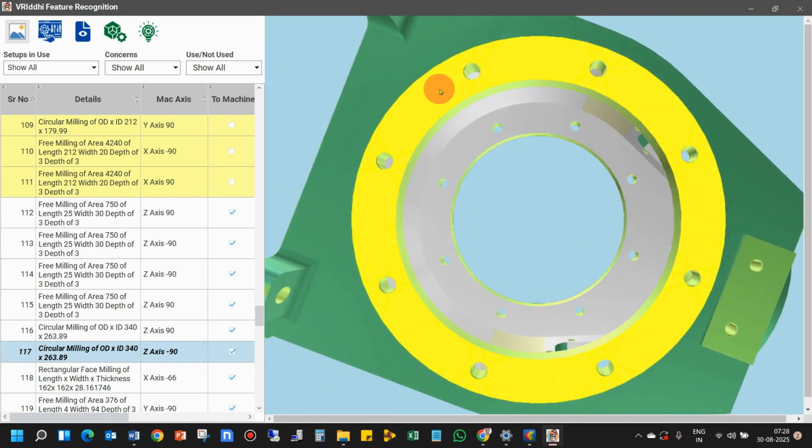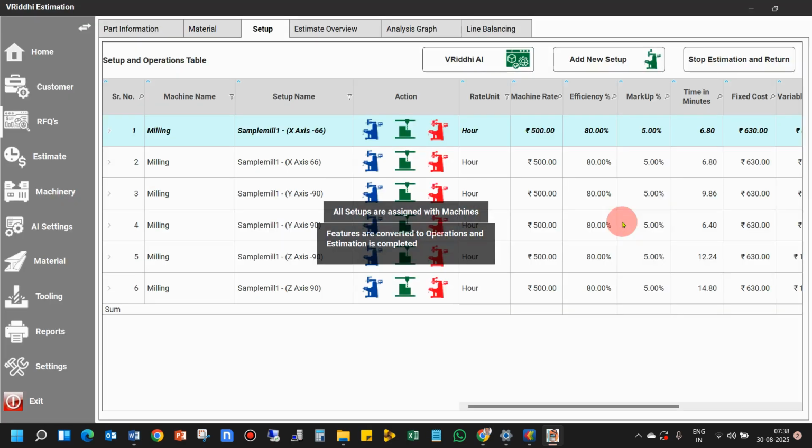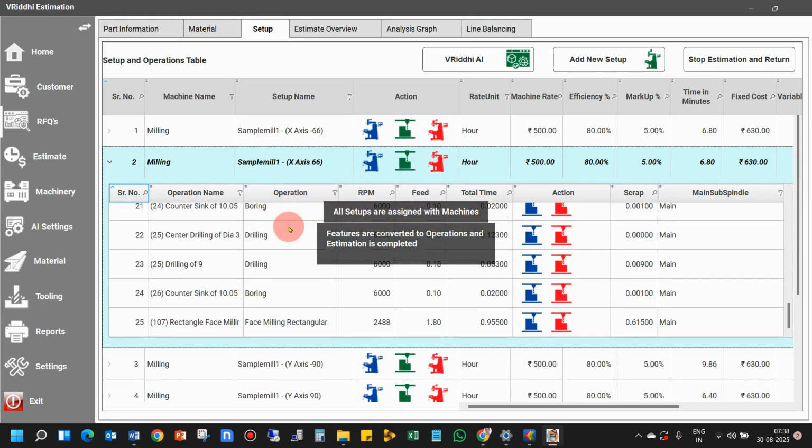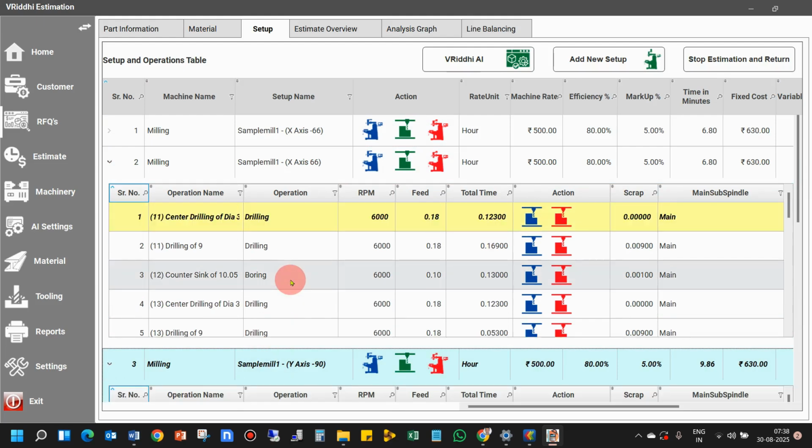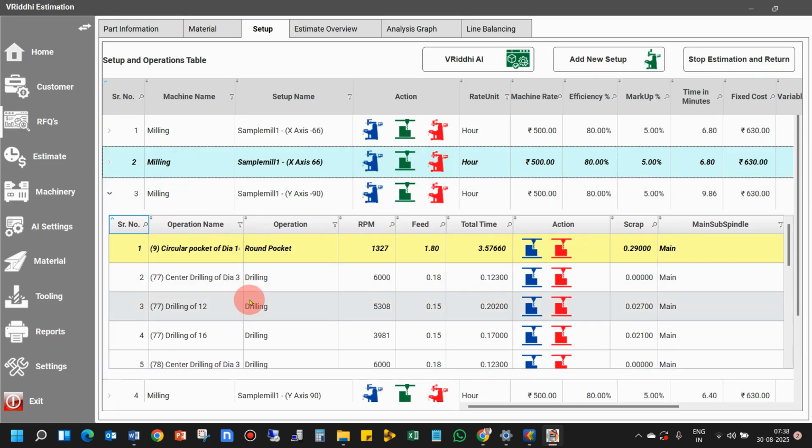VRIDDI is completely flexible and allows you to modify the setup as well as individual operations as per your will. VRIDDI is much faster than any CAM-based estimation process, and with validation it can be as accurate as your CAM output.